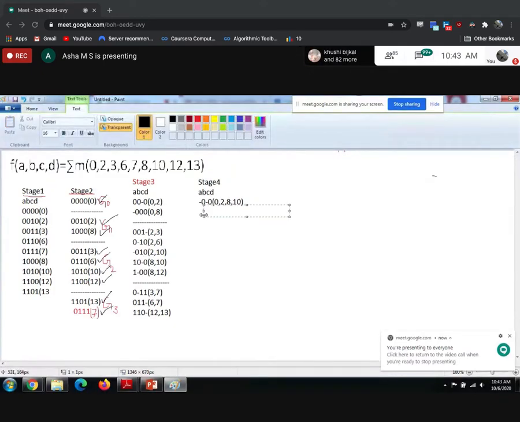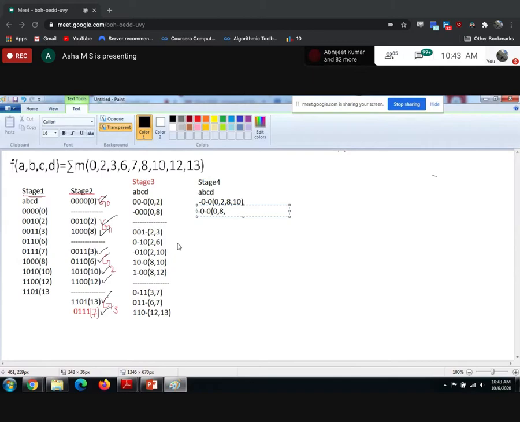So what is the resultant you will be getting after combining 0, 8 and 2, 10? You will get hyphen 0, hyphen 0. What did you combine? 0, comma 8, comma 2, comma 10.